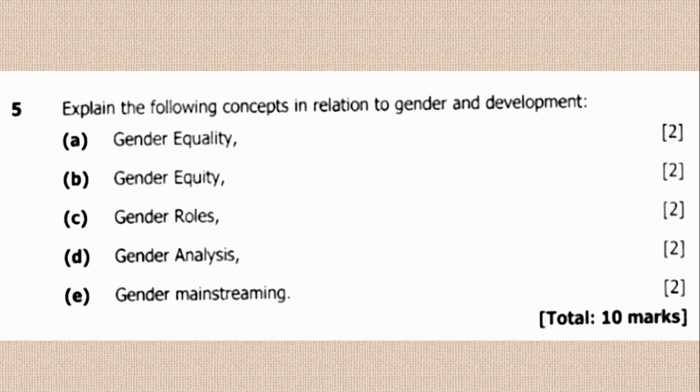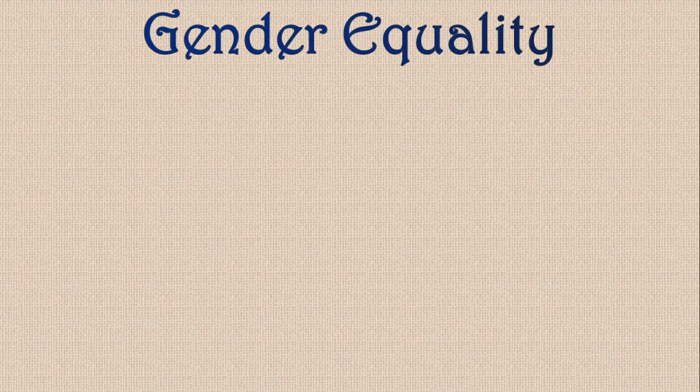And the concepts that we're looking at are gender equality 2 marks, gender equity 2 marks, gender roles 2 marks, gender analysis 2 marks, and gender mainstreaming 2 marks. In this paper, each of the questions was carrying 10 marks in section B. This time, things have changed. It's only 8 marks. But at this time, 2019, it was 10 marks for each of the questions in section B.